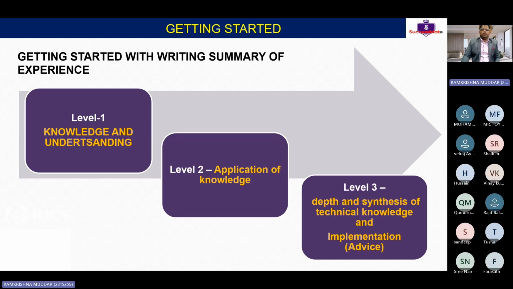We are getting into our next agenda, which is the summary of experience. How to write the summary of experience. Till now we learned we have 19 competencies. Out of the 19 competencies, for mandatory we have to write 1,500 words. For technical and optional combined, we have to write 4,000 words. So in total we need to write 5,500 words. Clear, guys? Is there any question till now?